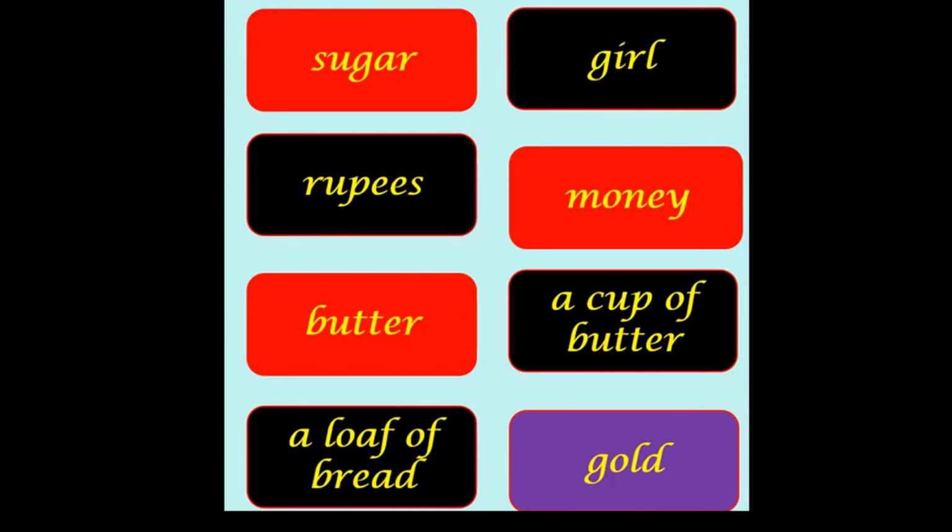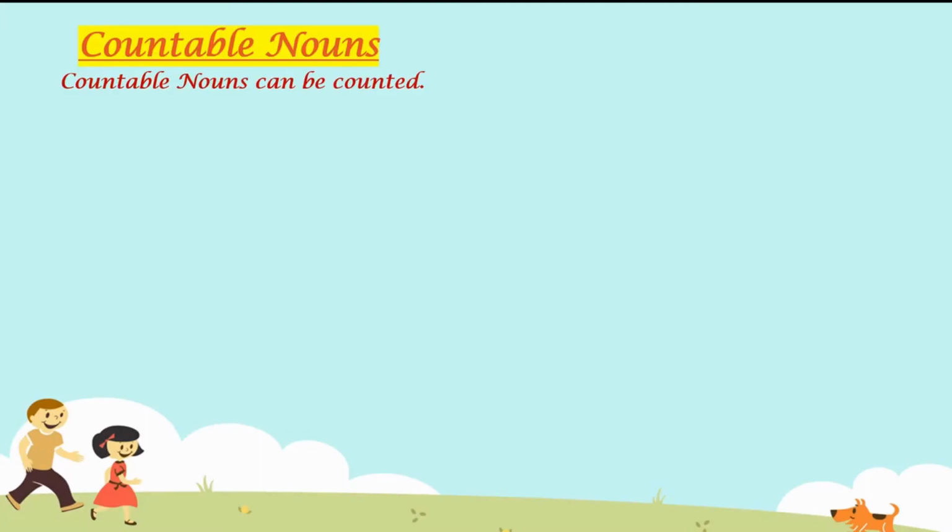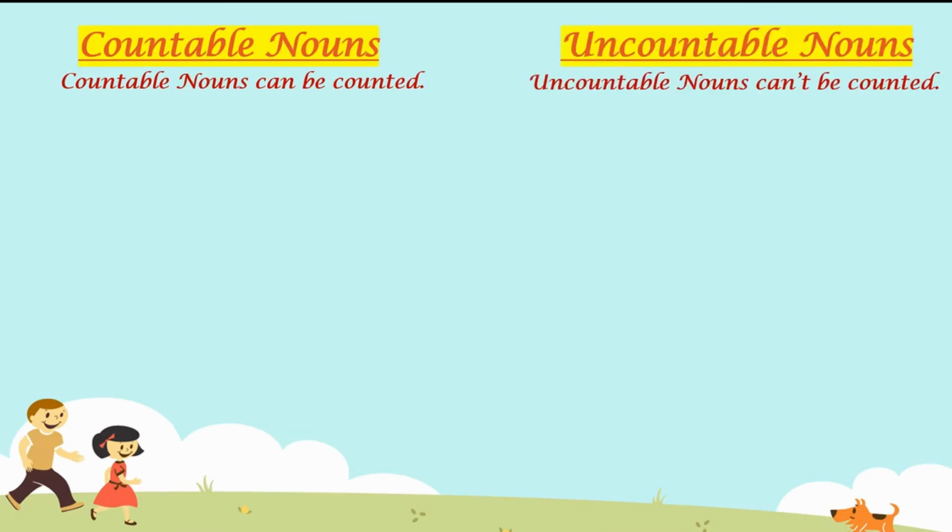So students, you cannot count gold. You cannot say you have 1 gold or 2 gold. Right? So it is an uncountable noun. I hope students it is clear to all of you. So that means countable nouns can be counted and uncountable nouns cannot be counted.